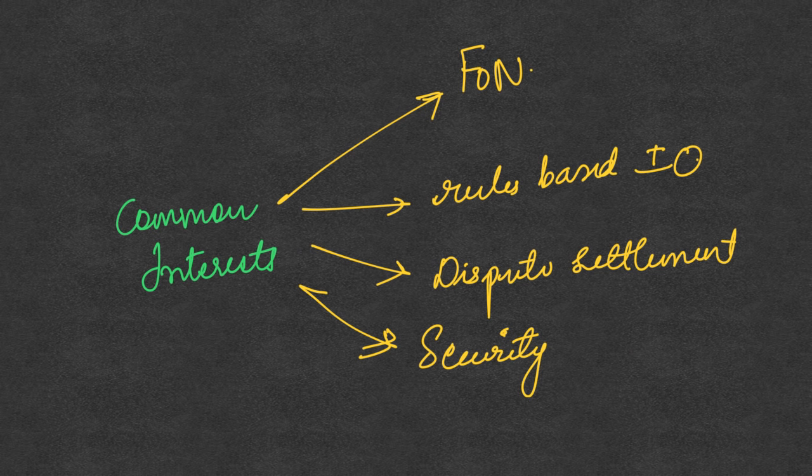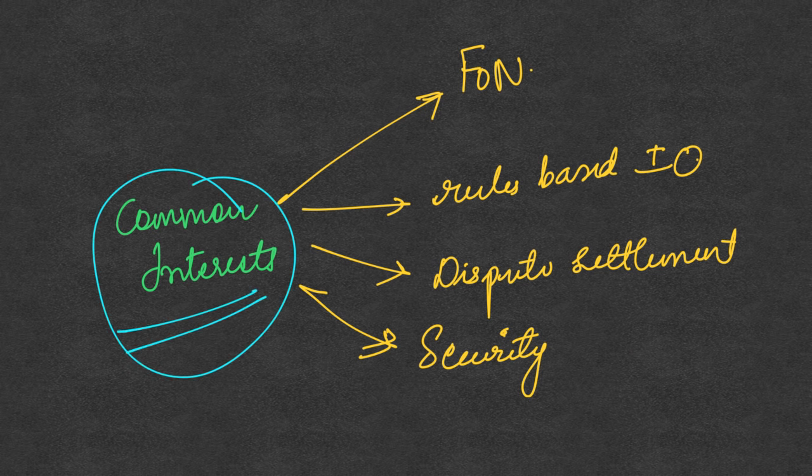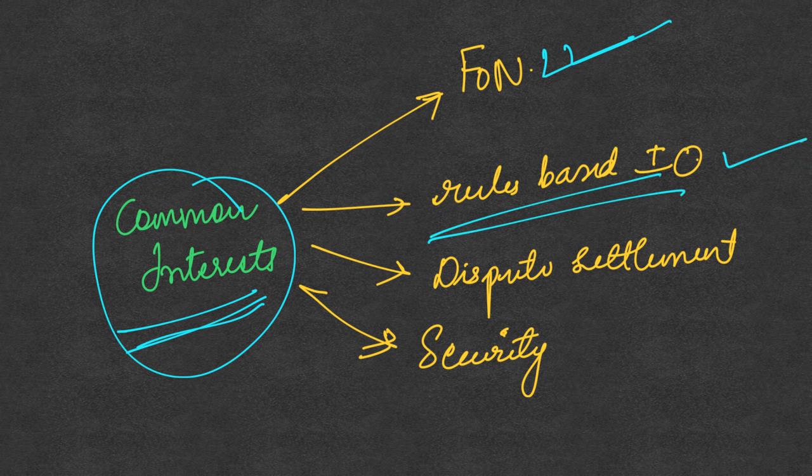Then the article talks about the fact that there are common interests between India and Sri Lanka, and to achieve these common interests we need more friendly engagement. These common interests are, one, freedom of navigation in the Indo-Pacific waters. We also aim for a rule-based international order, and whatever disputes there are have to be settled in a peaceful manner.